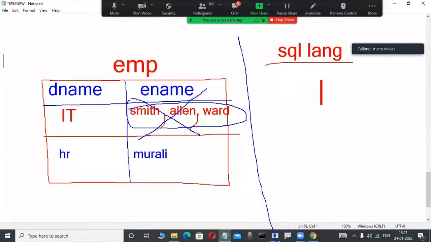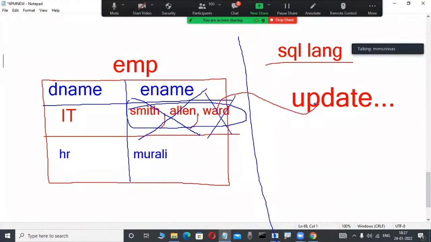Suppose in SQL, a non-procedural language, some commands are there: update, delete, select, insert. Suppose I am using the update command in SQL. Through this update command, I try to modify only a single employee value from these multiple employees. Impossible. In a way, impossible. This update command is not working.